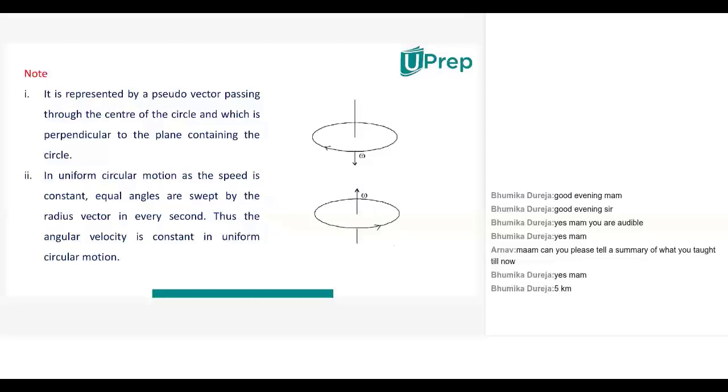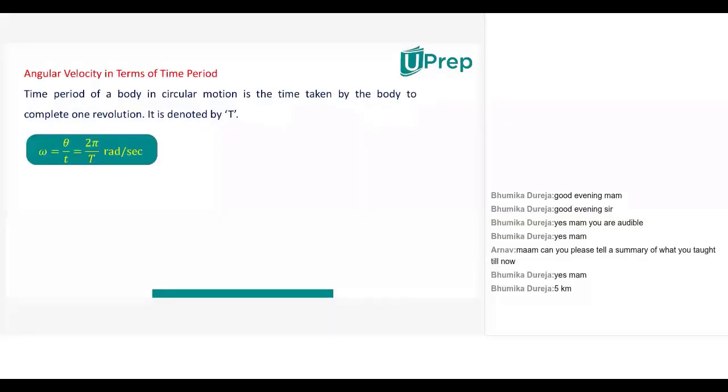So in uniform circular motion, what are the parameters? Constant speed, angular velocity, and time period of revolution. All of them remain constant in uniform circular motion. In terms of time period, omega is equal to 2 pi by T. Capital T stands for the time period of revolution, the time taken by the object or the particle to complete one revolution.